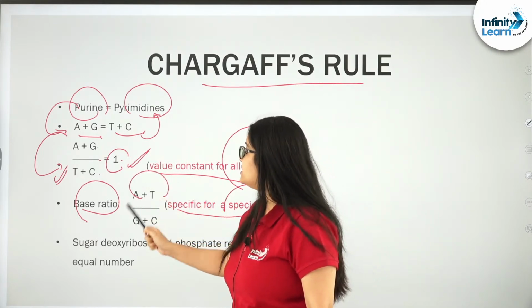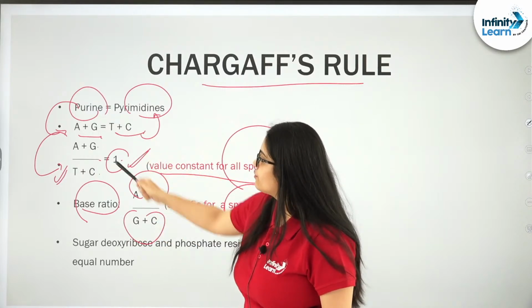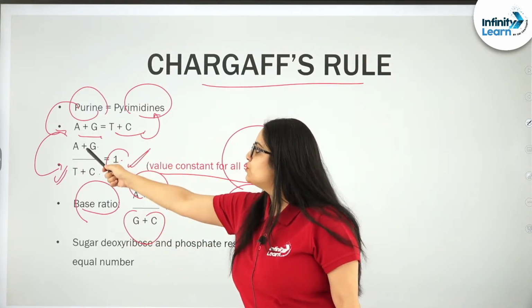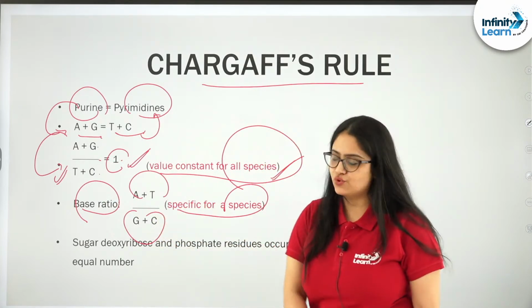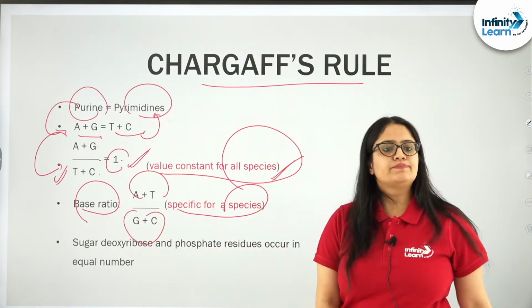The ratio of A plus T and G plus C is a bit different from this ratio. Please notice, this is purine upon pyrimidine, but here purine and pyrimidine both are present. Please notice this, right. Simple.